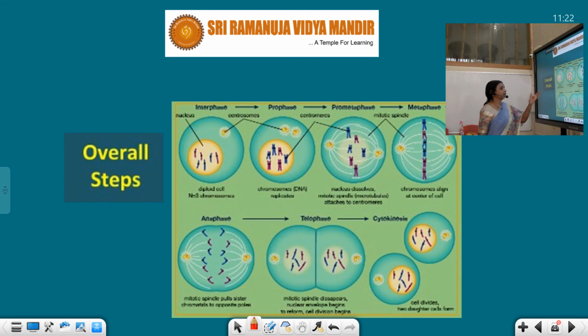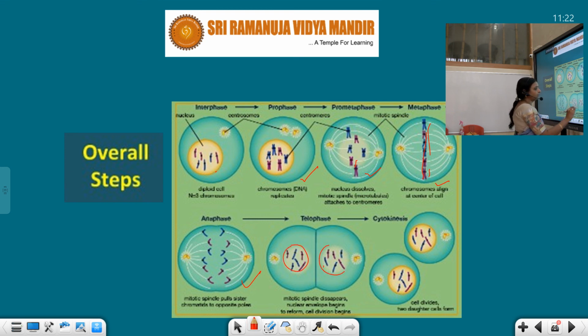See, these are the steps. In the beginning, we have seen thread-like structures. Again, they form daughter chromatids. Again, they are arranged on the equatorial plate. This is the late prophase stage. This is early prophase stage. They are arranged in the equatorial plate in metaphase stage. In anaphase, they are pulled by the spindle fibers, and in telophase, they get separated.